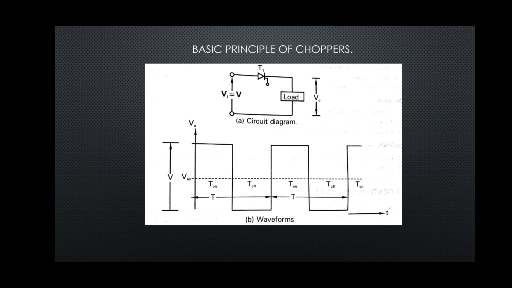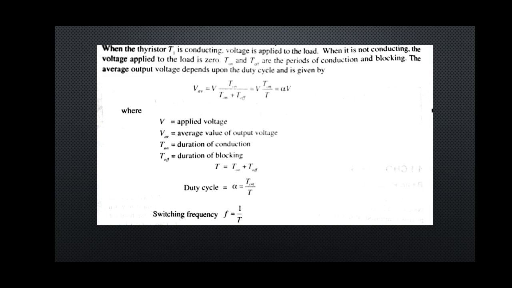After this we will derive the equation for the output voltage in terms of the input voltage. We know that T on and T off are the periods of conduction and blocking. The average output voltage depends upon the duty cycle and is given by V average equal to V, where V is the supply voltage, times T on divided by T on plus T off. That will be equal to V T on divided by T, which is equal to alpha V.